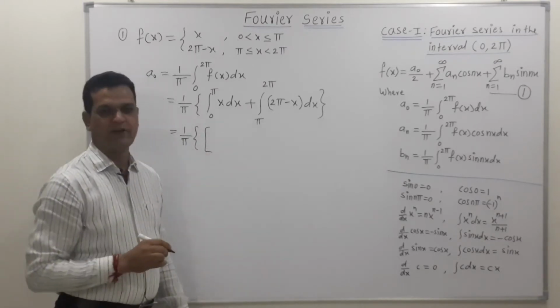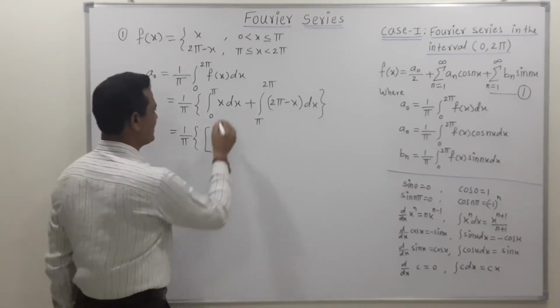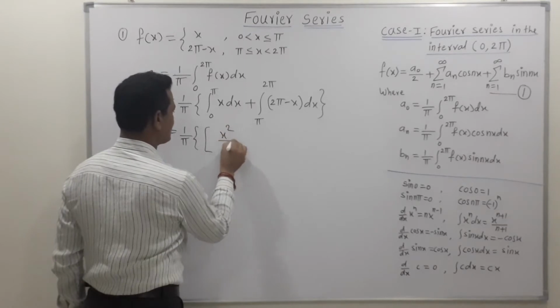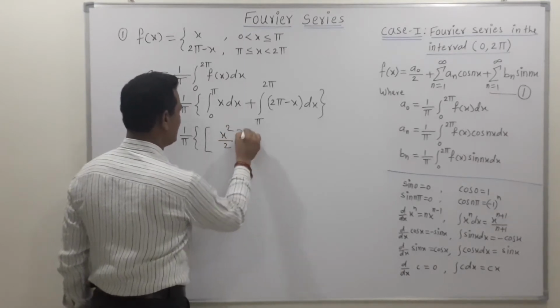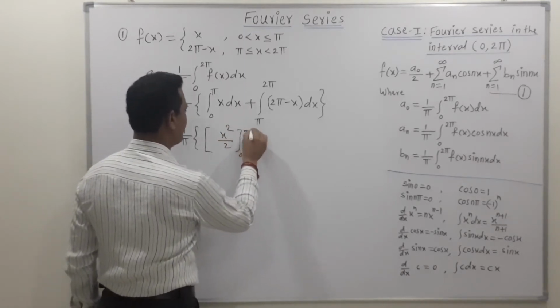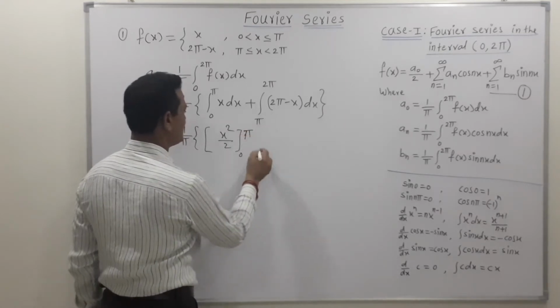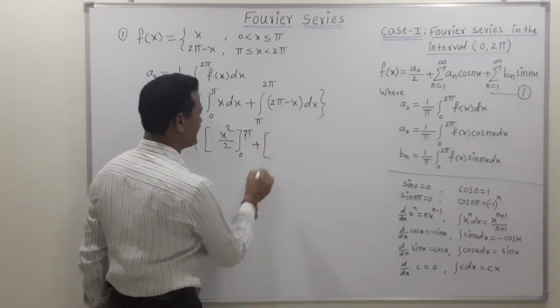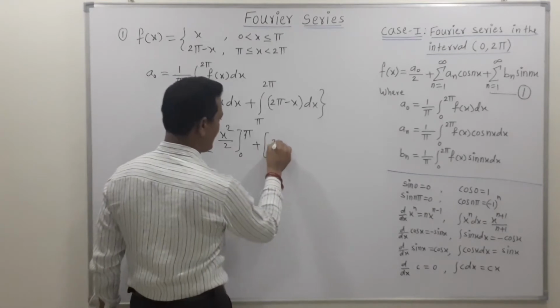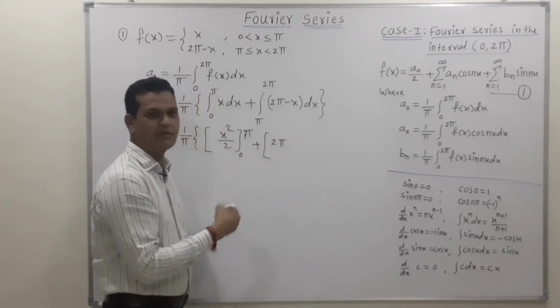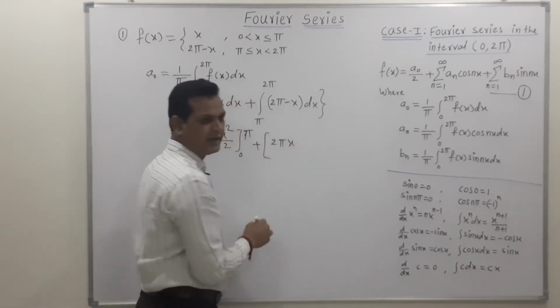Then friends, whenever we find the value of integration, use rectangular bracket. Integration of x is x square upon 2, its limit is 0 to pi, plus the second integration. So this is pi, 2 pi is constant, integration is x.